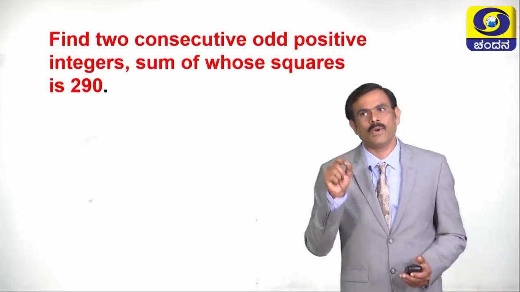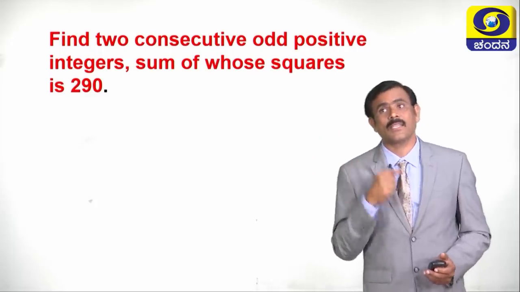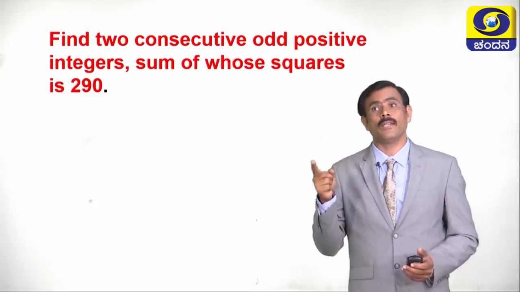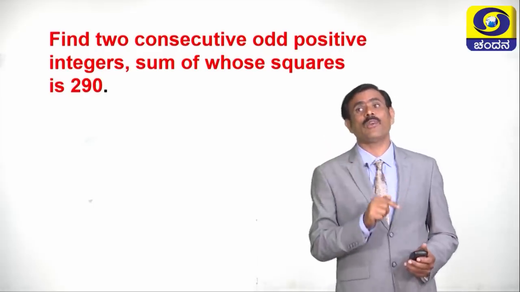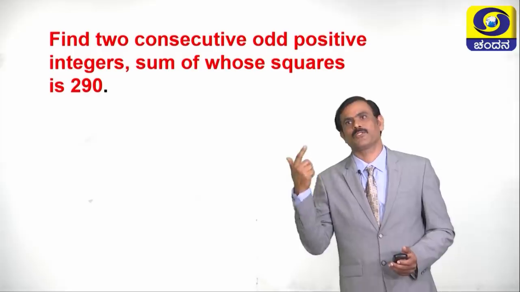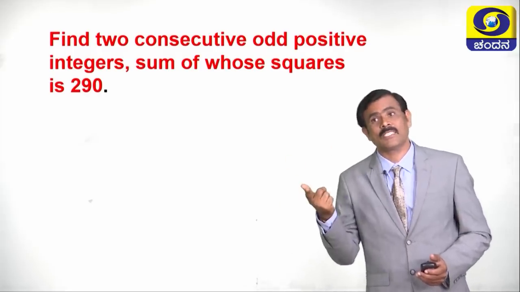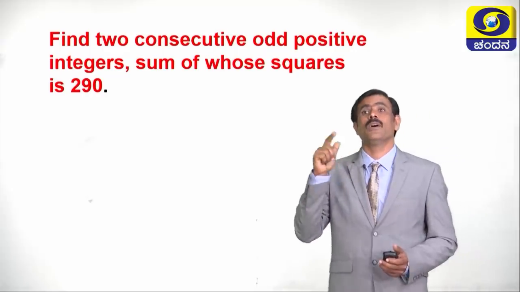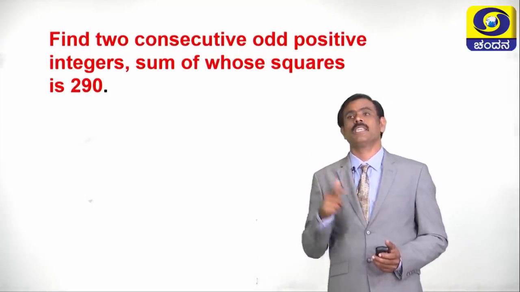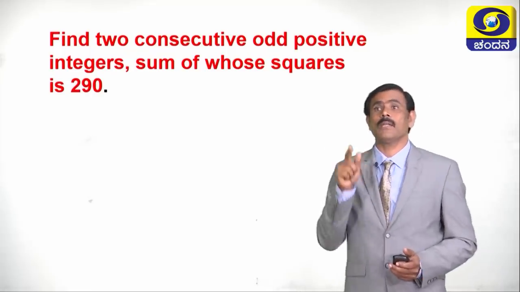Let us take one odd number is 3. What is the next odd number? 5. To get 5, what we have to add to 3? We have to add 2. 3 and 3 plus 2 is 5. If one odd number is 15, what is the next odd number? 15 plus 2. Next consecutive odd number is 15 plus 2, it is 17.